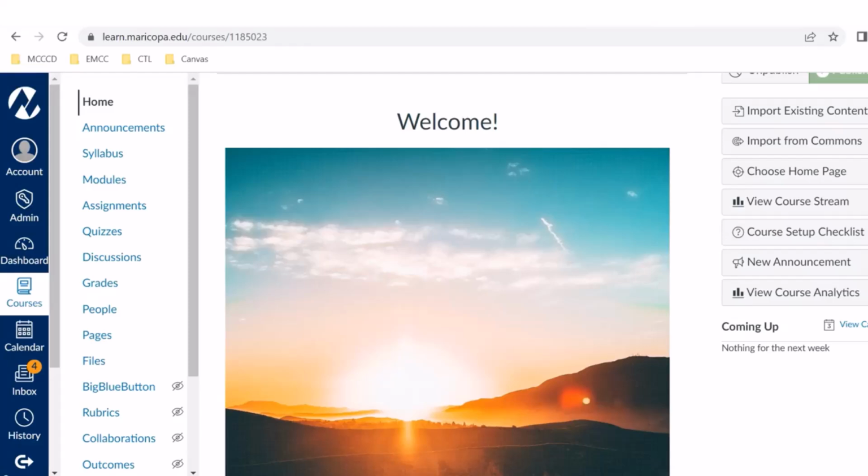Okay, welcome everyone. As many of you are probably aware, we now have Canvas Studio available to you directly in Canvas. And for those that don't know, Canvas Studio is a learning tool that's incorporated into Canvas, and it allows instructors and students to create engaging videos.